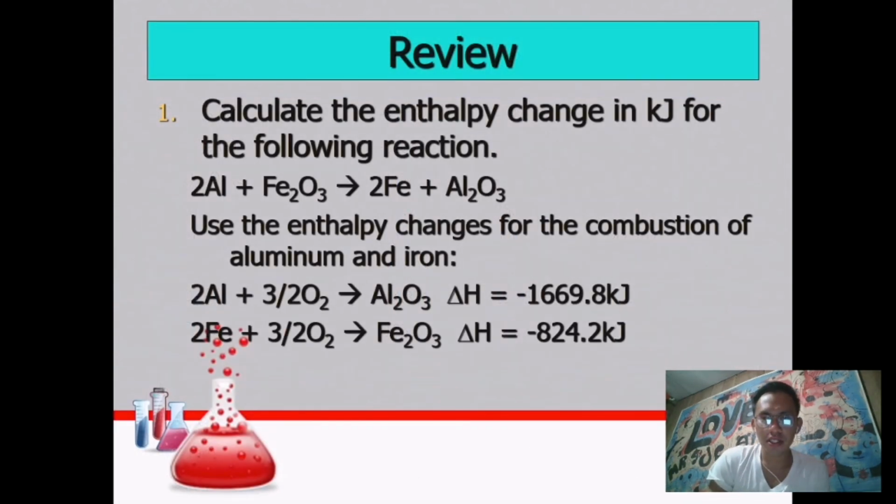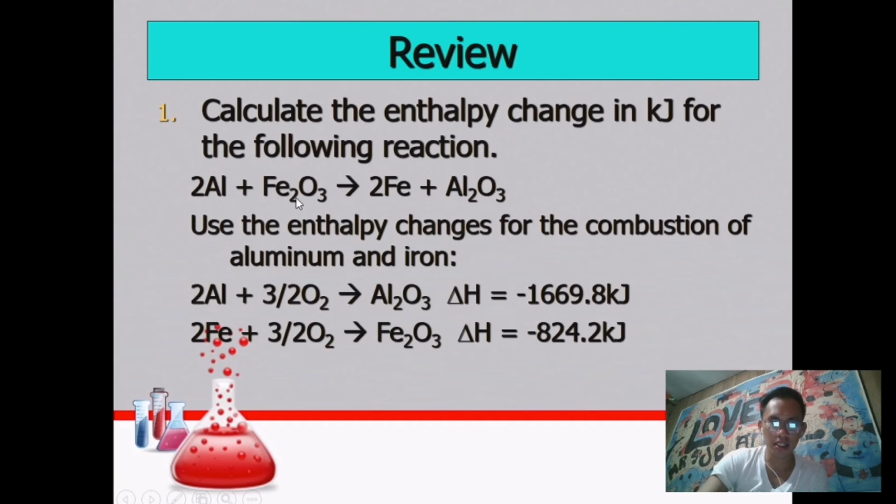Calculate the enthalpy change in kilojoules for the following reaction. So we have this following, shall we say, thermochemical equation. Then use the enthalpy change for the combustion of the aluminum and iron. First, hahanapin natin yung kanilang heat of formations.